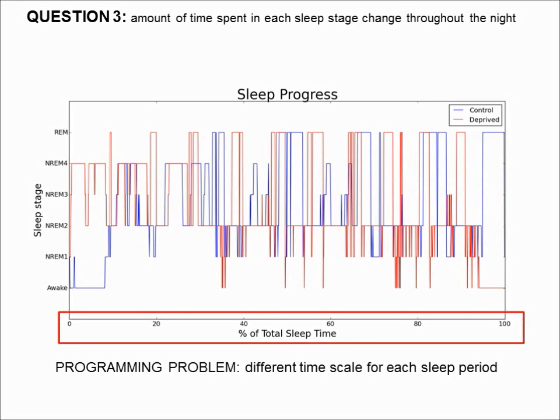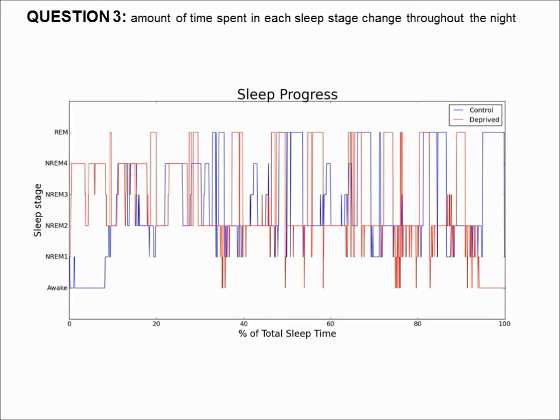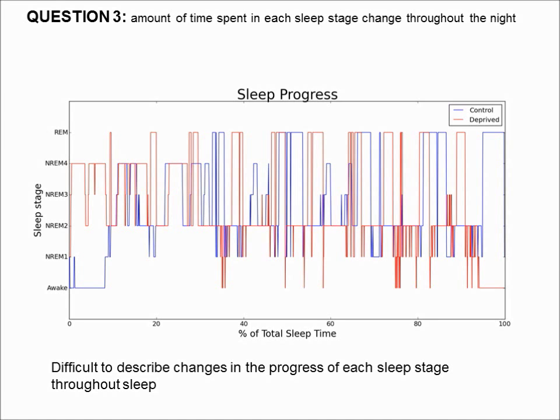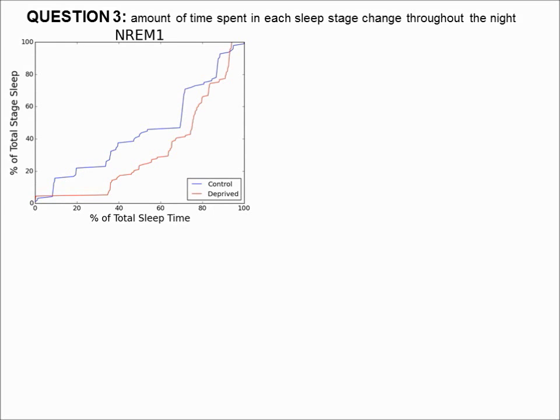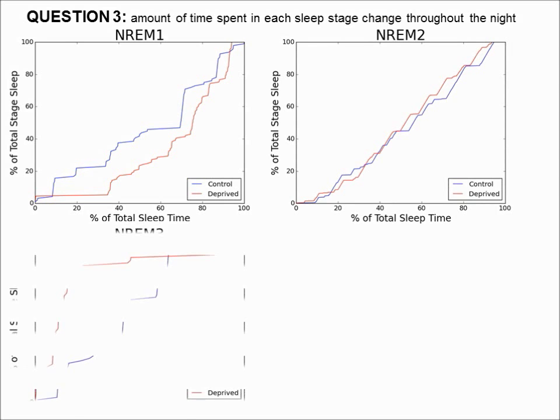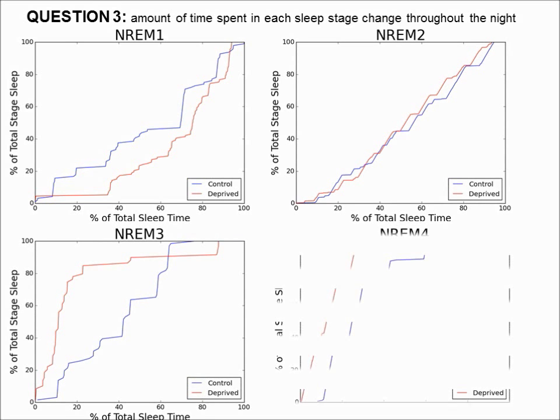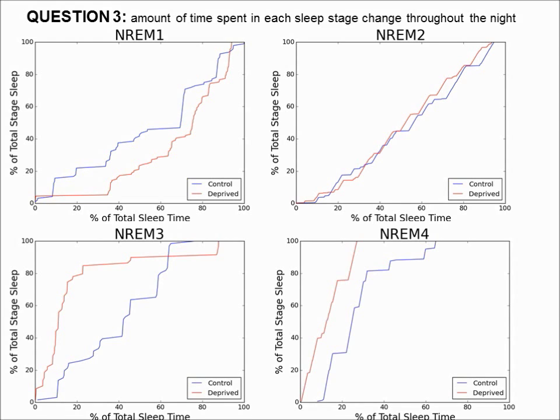So here's another approach that I think is a bit clearer. This graph shows the fraction of the total non-REM 1 exhibited through the recording versus the fraction of the total sleep time. For example, in non-REM 3, as we see here, or non-REM 4, you can see that the red one, which is the deprived, reaches close to its maximum here and here, a lot earlier than the control.